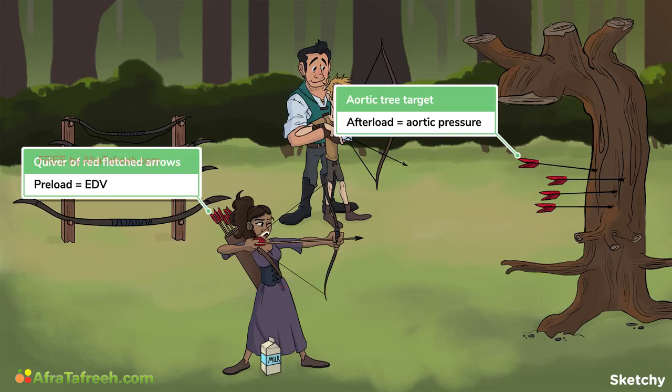The afterload, which is the force opposing a muscle contraction, will be the aortic pressure for the left ventricle or the pulmonary artery pressure for the right ventricle. This is why this aorta-like tree is serving as a backstop and opposing the flight of these red-fletched arrows.